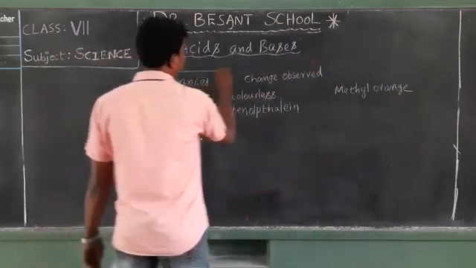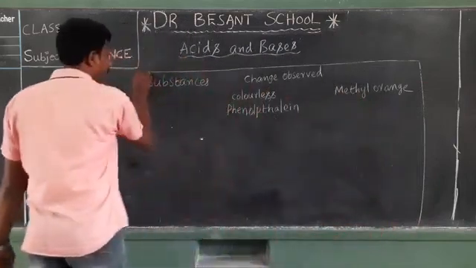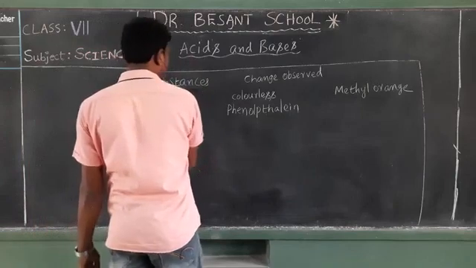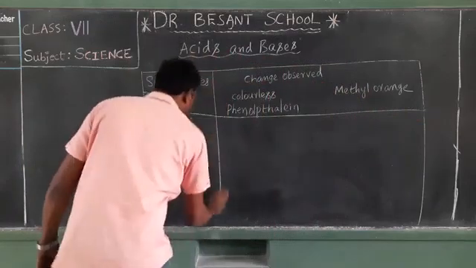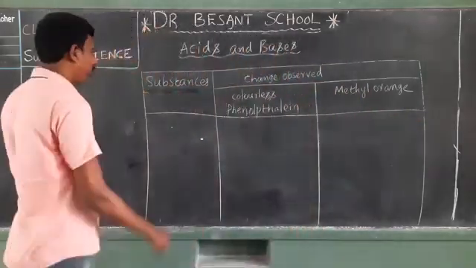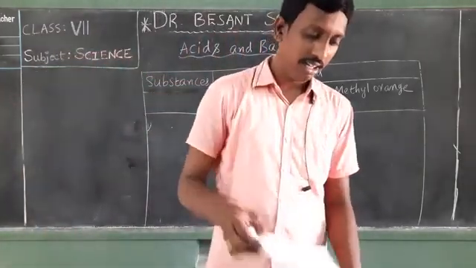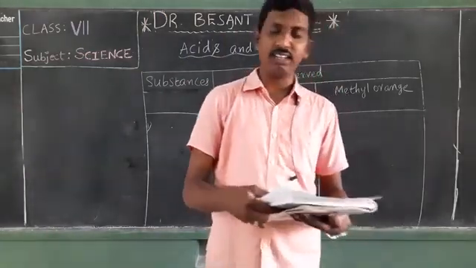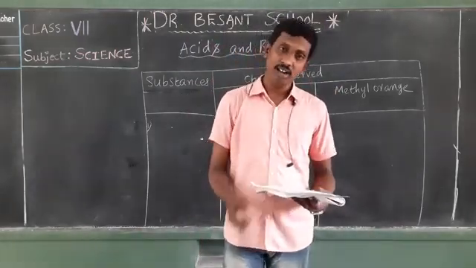I think you all can write down the changes of the colors of them. As you know, the substances were categorized into acids and bases. Do you remember those? So, what are the substances that you have taken in table 3? With those substances, we are going to write down the changes that can take place when they are treated with colorless phenolphthalein and methyl orange.